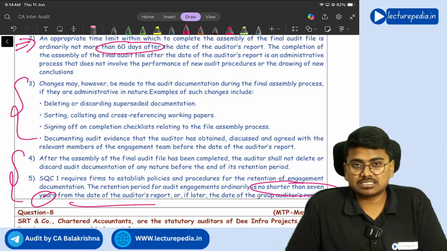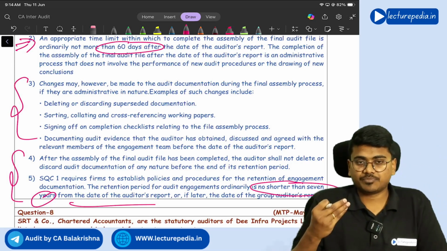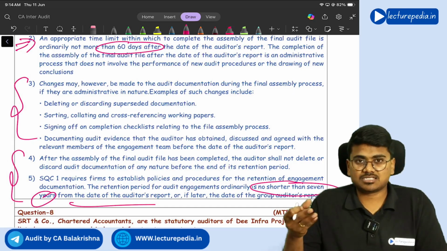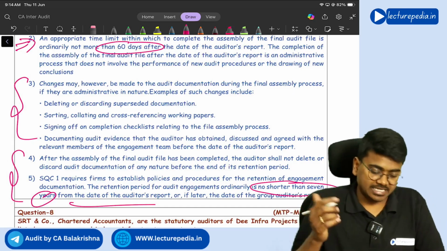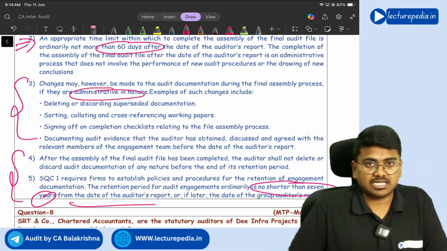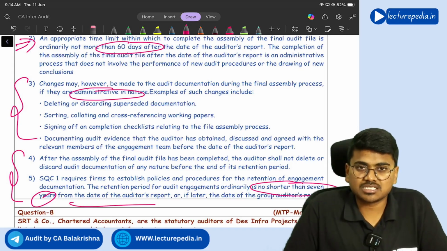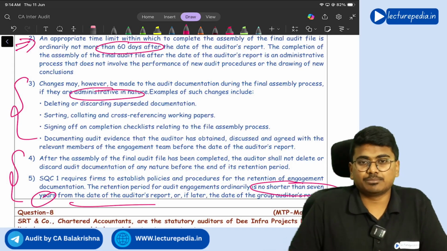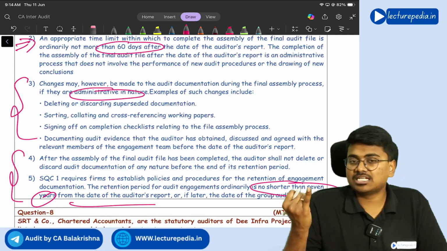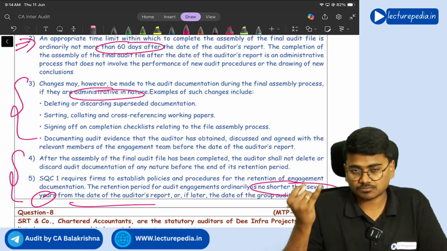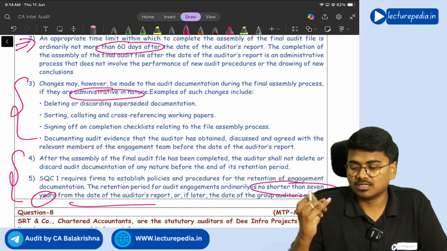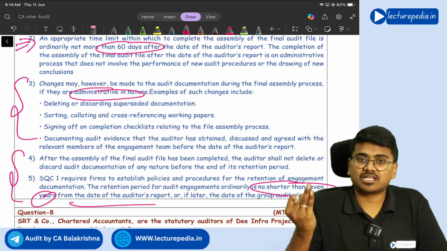This third point says in which situations or what changes to the audit documentation will be treated as administrative changes, because administrative changes can be made during the assembly process, right? So deleting or superseding the draft versions of documents can be done. Next, sorting, cross referencing can be done.